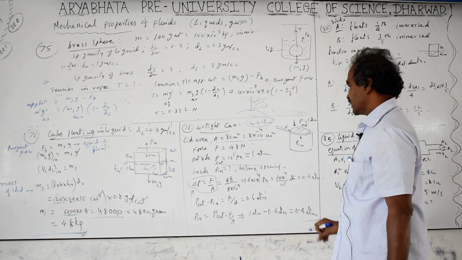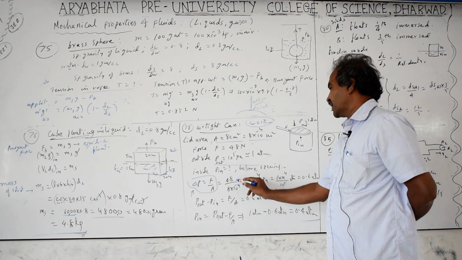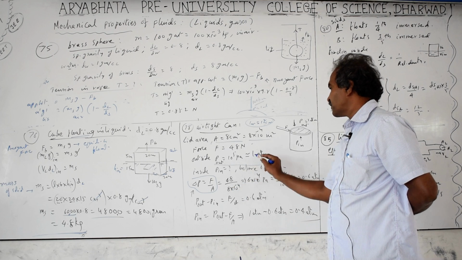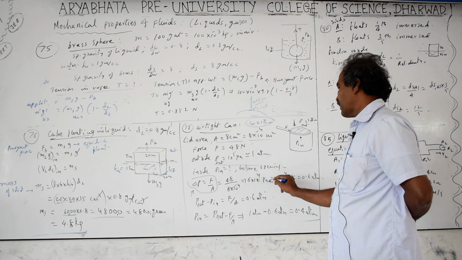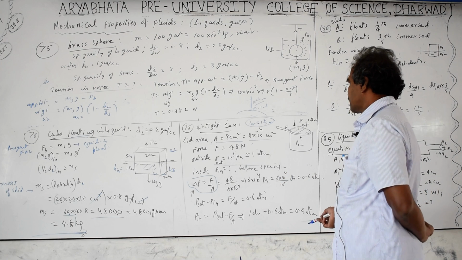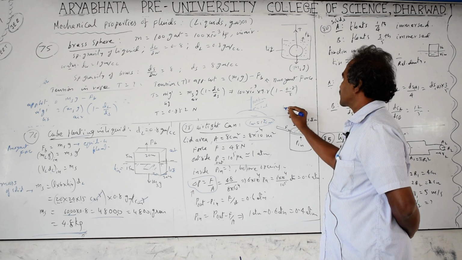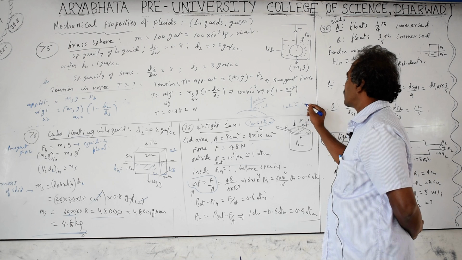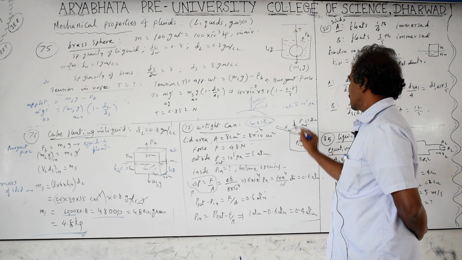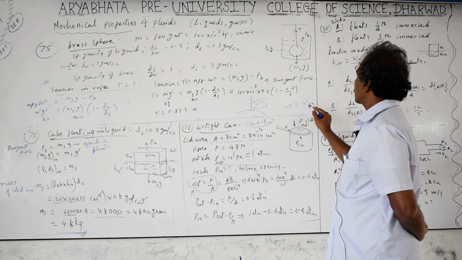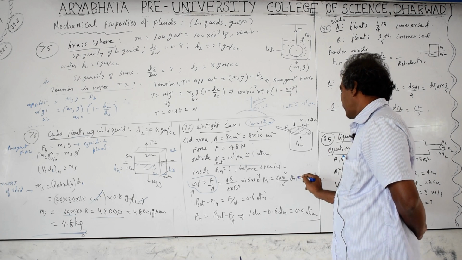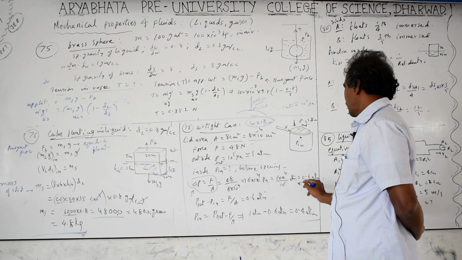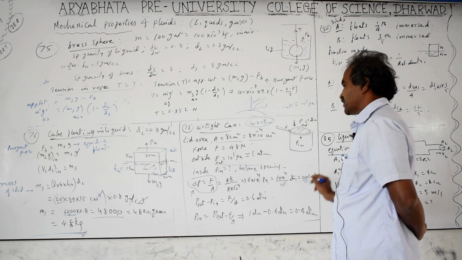So here pressure equals force by area. Force by area is 48 by 8 into 10 to the power of minus 4. If you substitute here, you will get 6 into 10 to the power of 4 pascals. Converting into atmospheric pressure, 1 atmosphere is approximately equal to 10 to the power of 5 pascals. So 1 pascal equals 1 by 10 to the power of 5 atmosphere. This becomes 0.6 atmospheres.